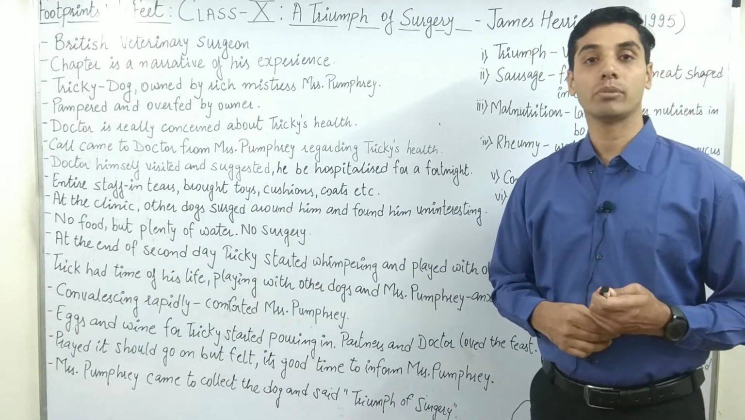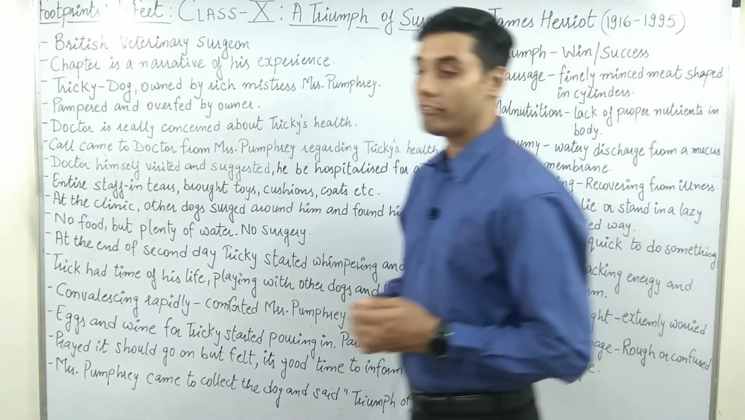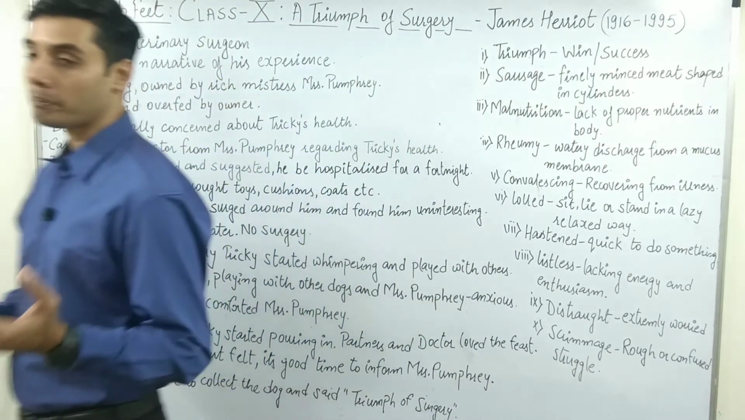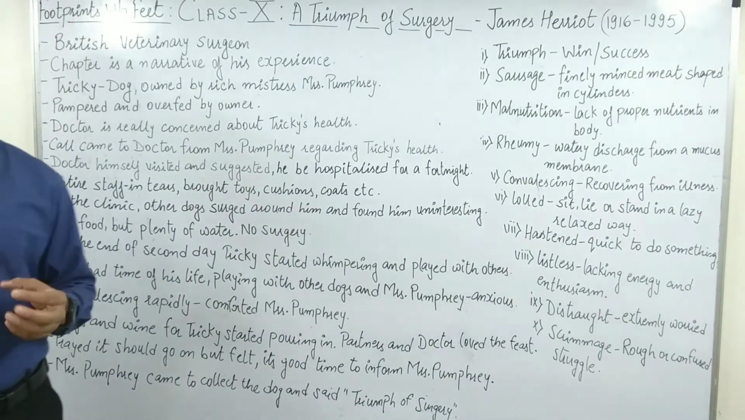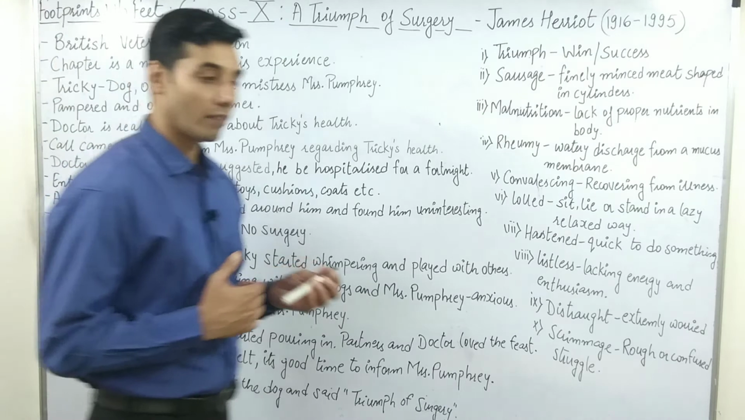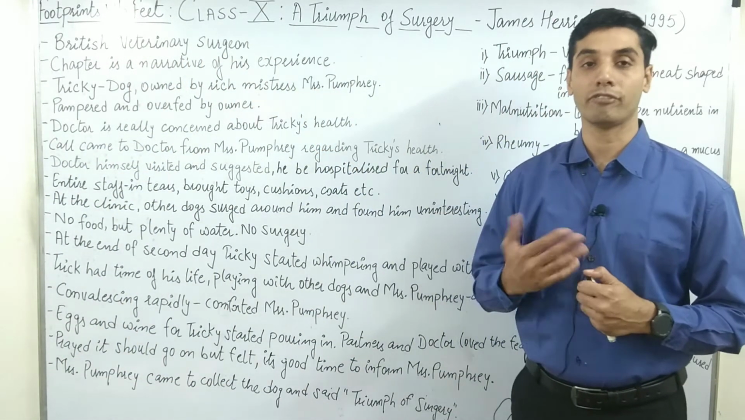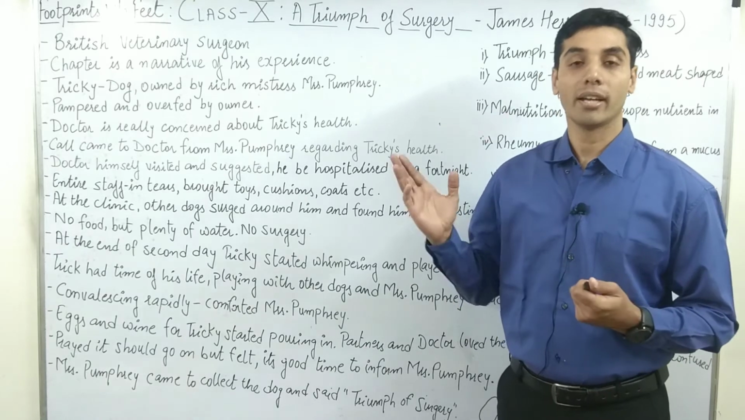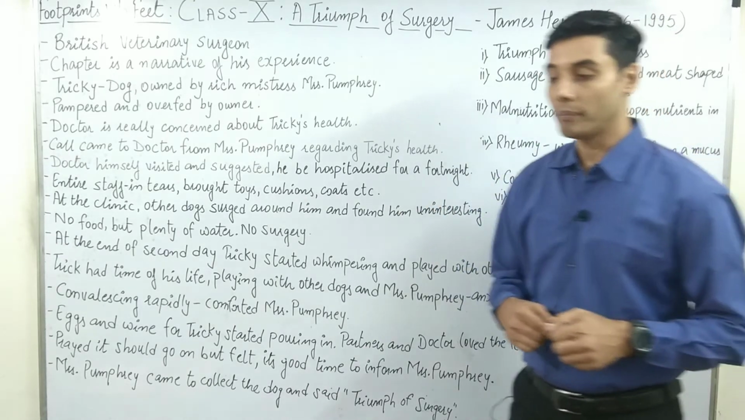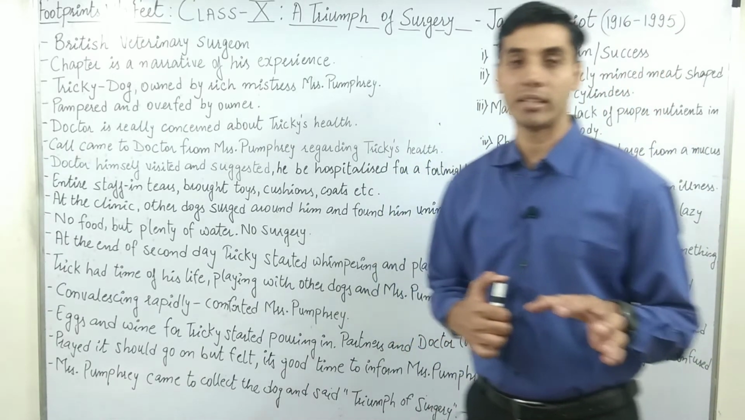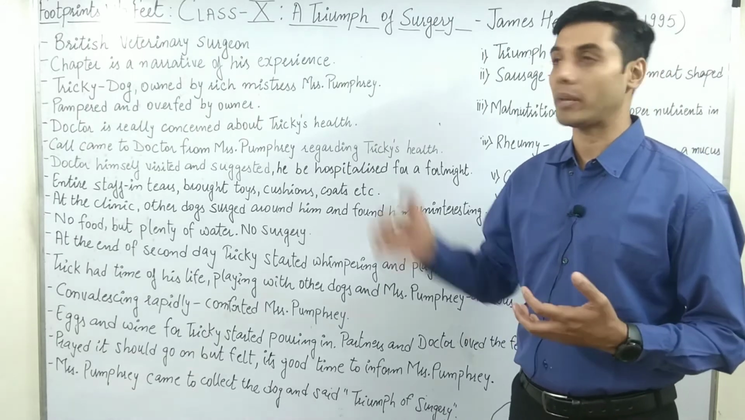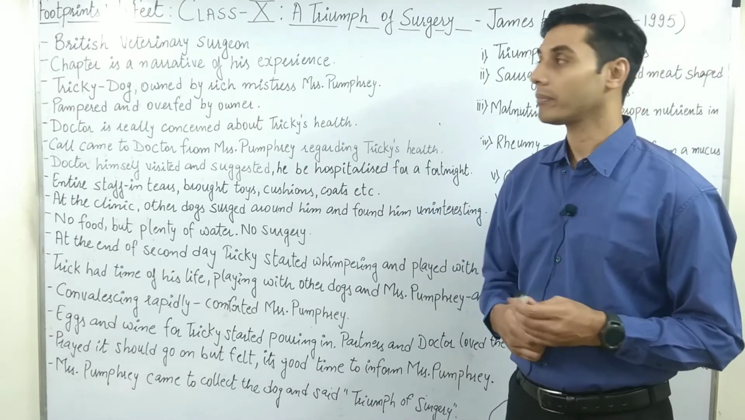What do you mean by the word veterinary surgeon? Veterinary means a person or a doctor who is dealing with animals. So, of course, we're not talking about humans in this case. James Wight is a very famous and well-known author and also a veterinary surgeon. And he has mostly written all the stories and novels based on his own narratives.